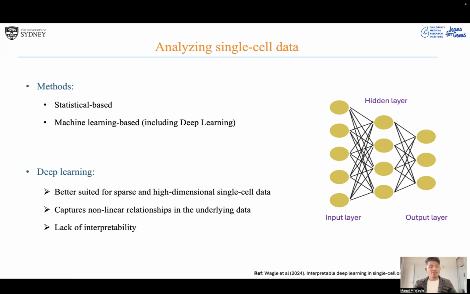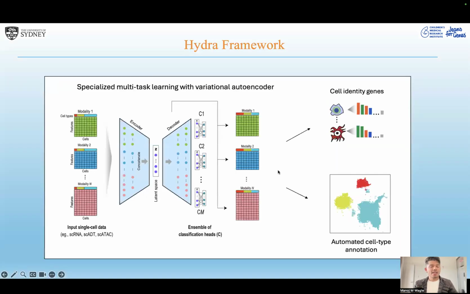Building upon this, we developed an interpretable framework, which we call Hydra. The idea behind this is that we are using a variational autoencoder, and we are conducting a specialized training. Here I have simplified the framework as the work is currently unpublished.